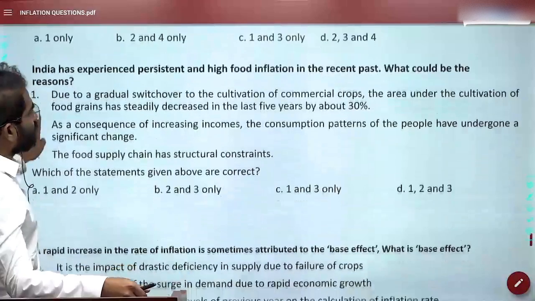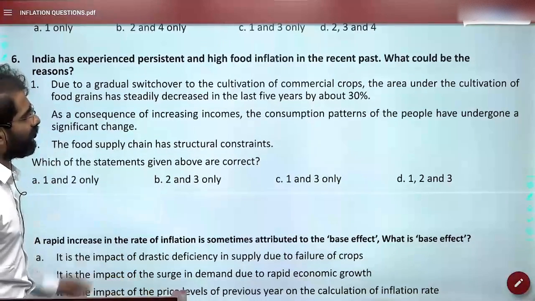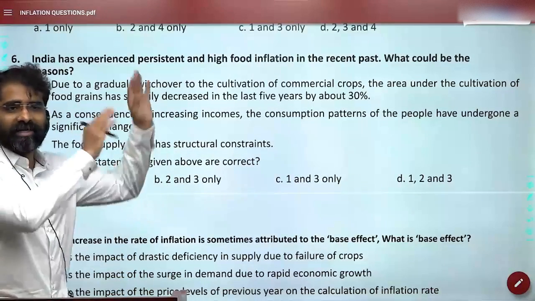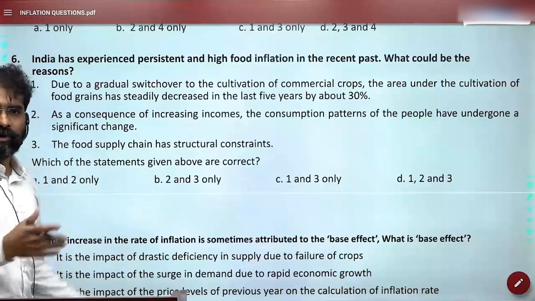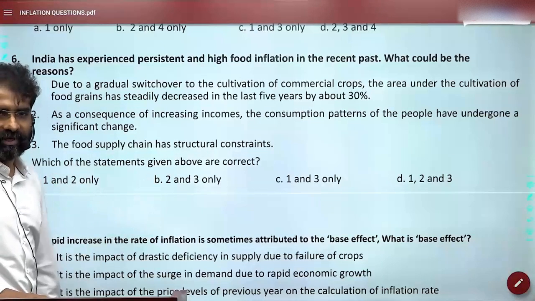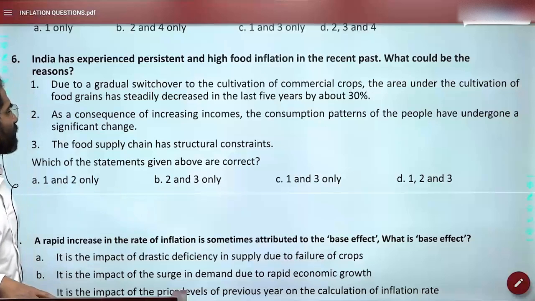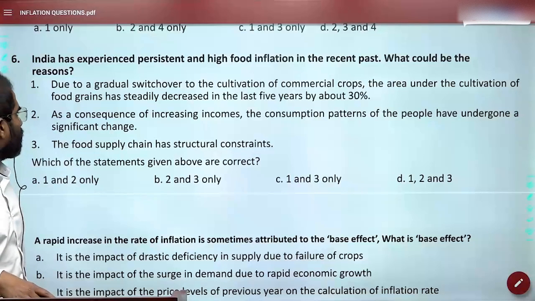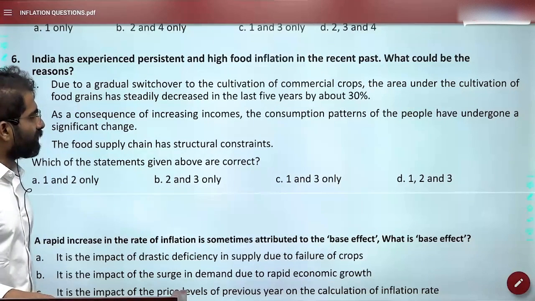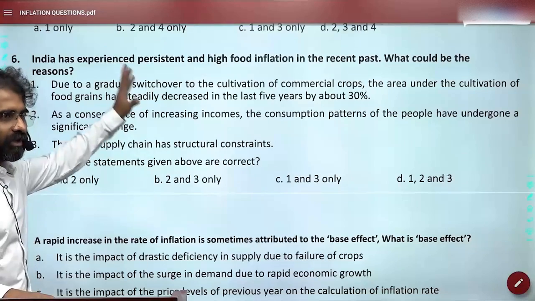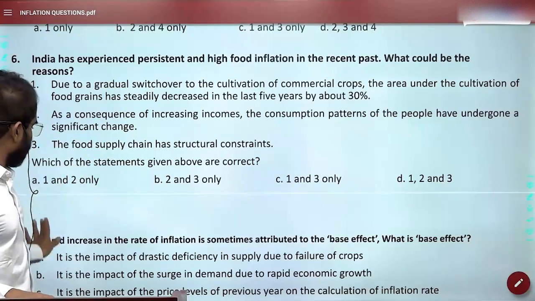India has experienced persistent and high food inflation. This question is valid for that time. Now you can't take this question. This is a previous UPSC question. Now you will not take it. Due to gradual switch over to cultivation, the area under the cultivation of food grains has steadily decreased in the last 5 years, about 30. This is based on those years. Okay, so this you can leave.